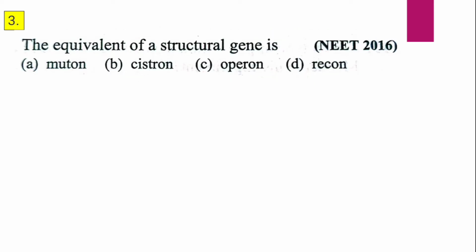Third question. The equivalent of a structural gene is A. Mutant, B. Cistron, C. Operon, D. Recon. The equivalent of a structural gene is, and the correct answer is B, that is cistron.